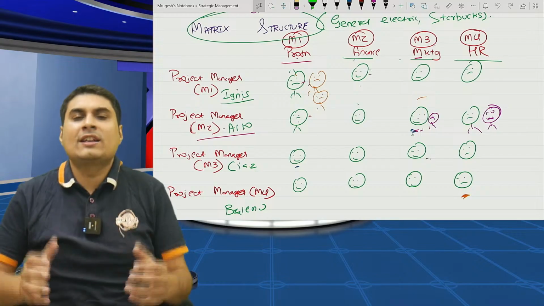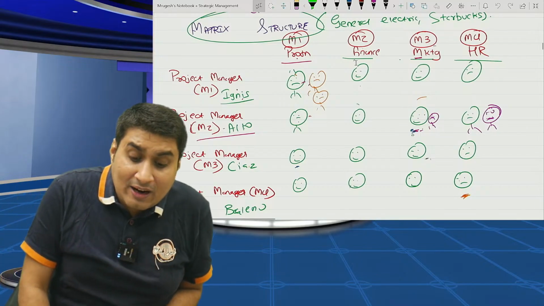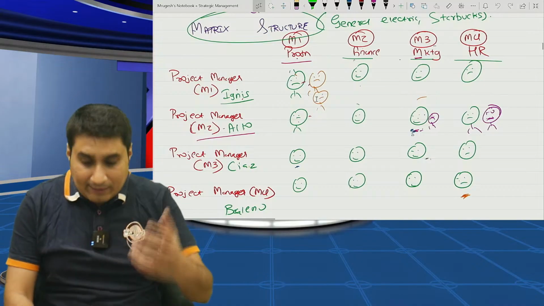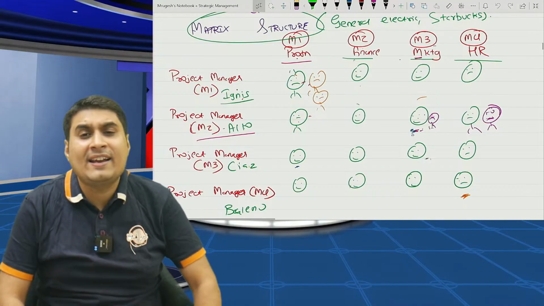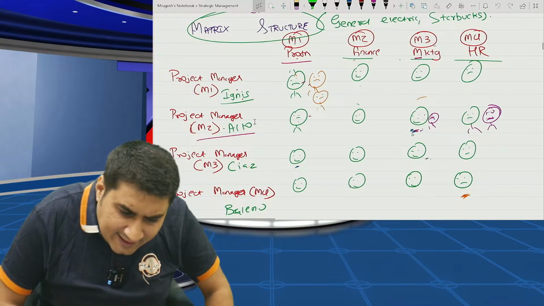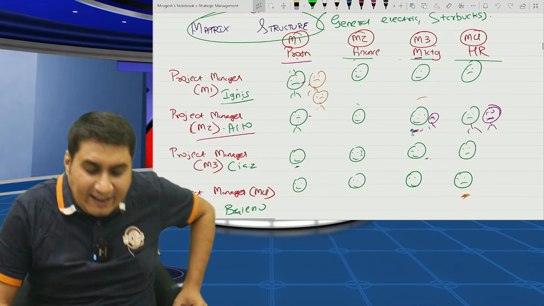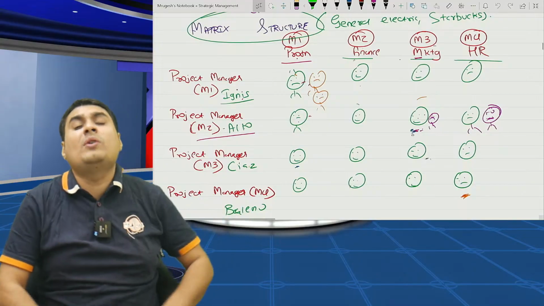Employee is doing some work in finance. He doesn't have to report to finance head, he has to report to Ignis head. Example, there is some work done in marketing. He doesn't have to report to marketing head, also Alto head. There is HR work done in Sia's car. He doesn't have to report to Sia's but also to HR head.